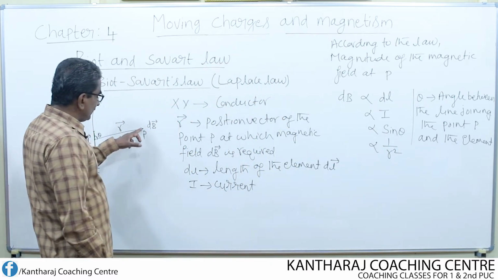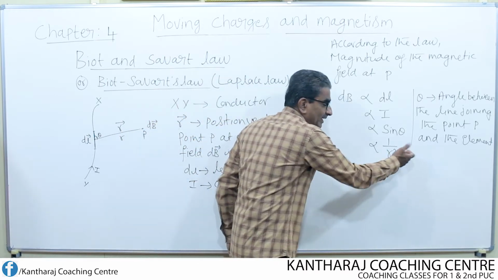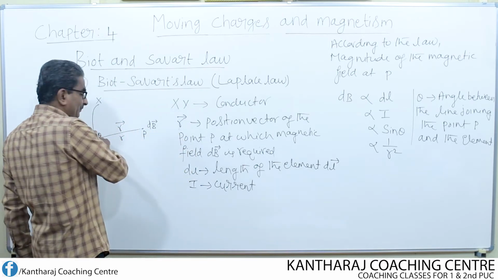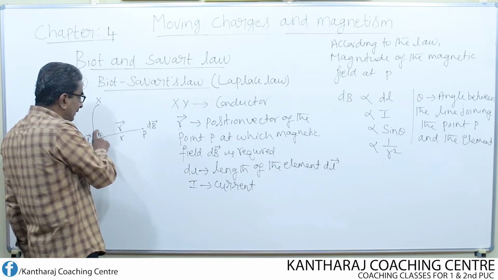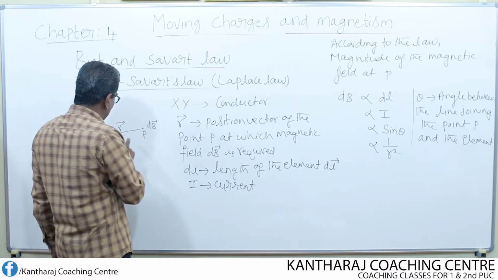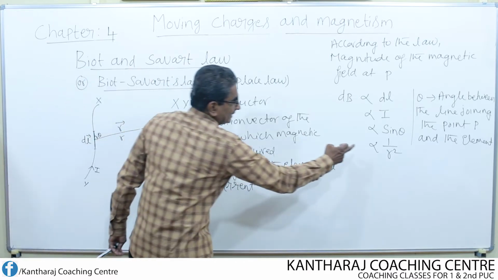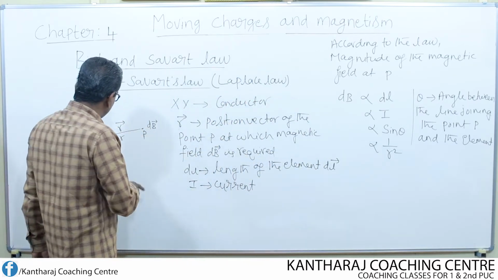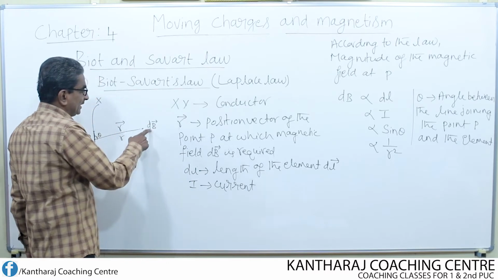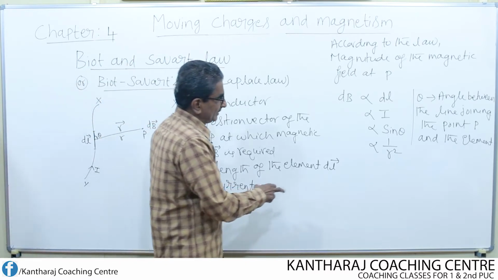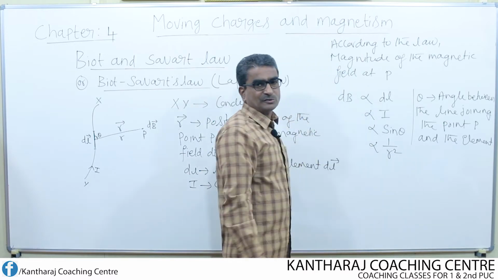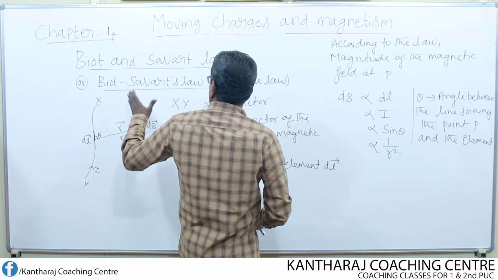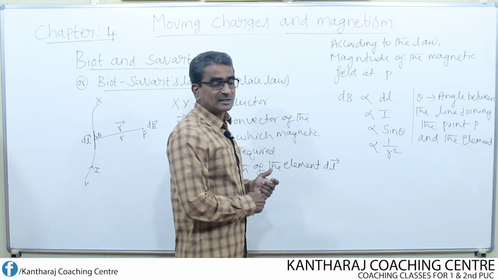Then the magnetic field at P is inversely proportional to the square of the distance. What does it mean? As we move away from the current element, r increases. If r increases, then the magnetic field at the point P should decrease, because as r increases, dB definitely decreases, since it is inversely proportional to the square of the distance. So these are nothing but the Biot and Savart law or Laplace law.